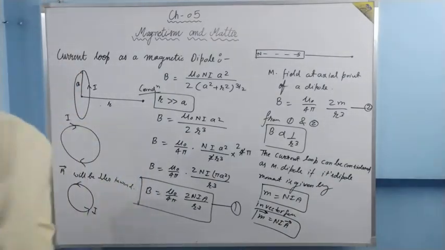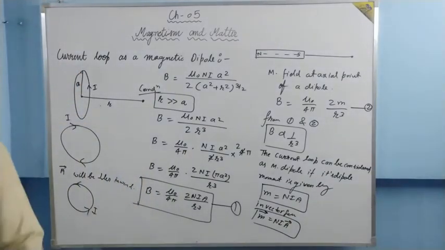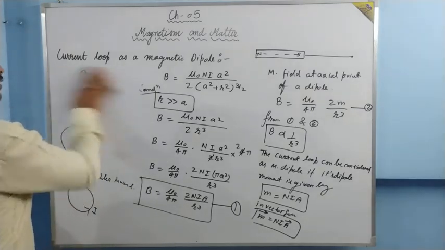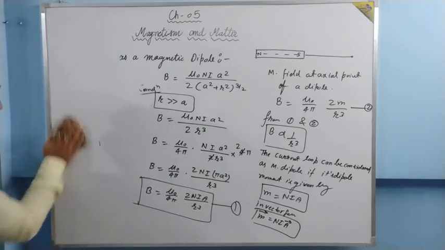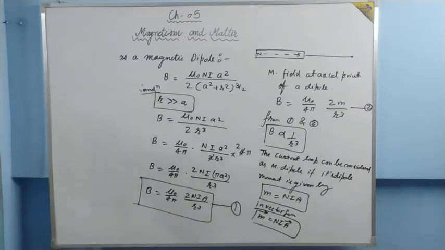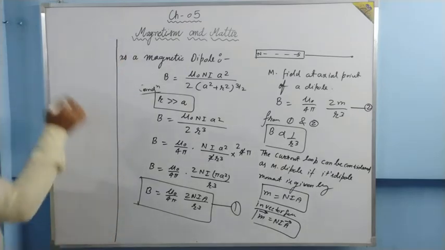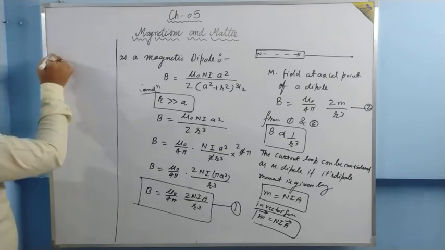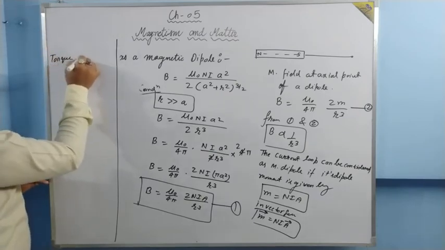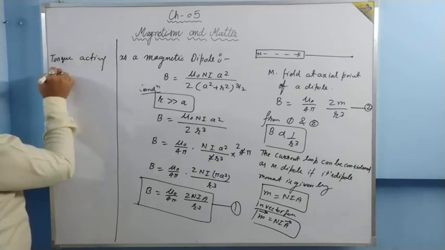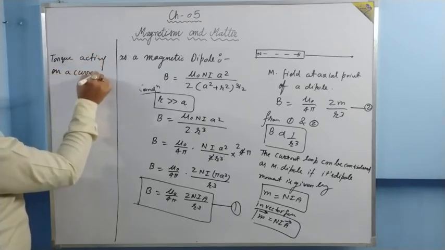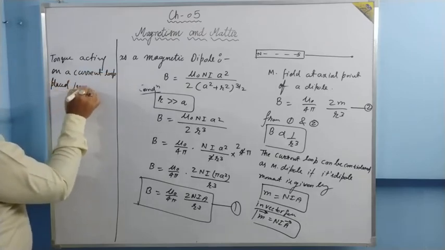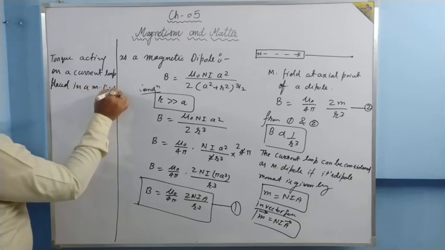Right? Now, using this expression in a formula, let me remove all this. You must have studied in the last video lecture, we talked about torque acting on a current loop placed in a magnetic field.